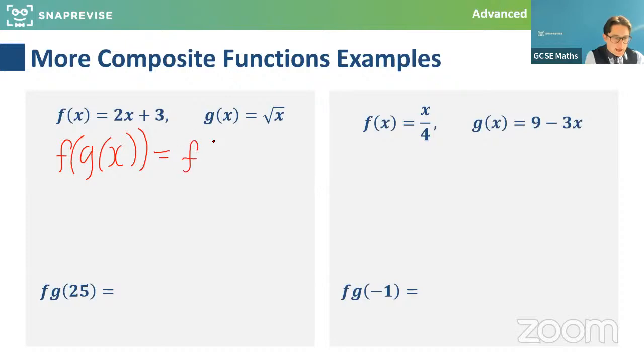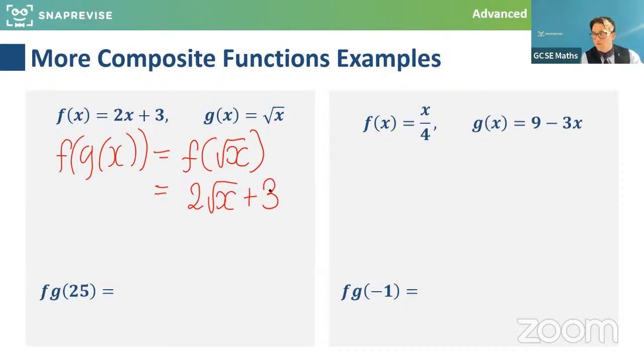So this is going to be f of the result of g of x. So if I put x into g of x, it gives me root x, and then I need to put that into f. Very well done. Lovely, brilliant questions and answers, guys. So root x now goes in here. So what do I do with the root x? I times it by 2 and I add 3.